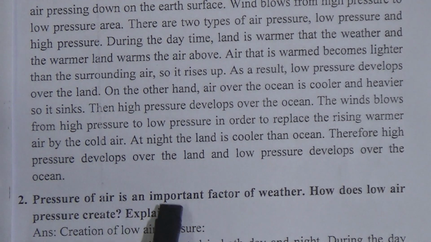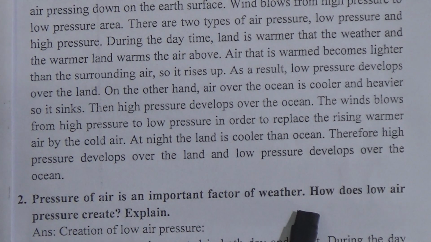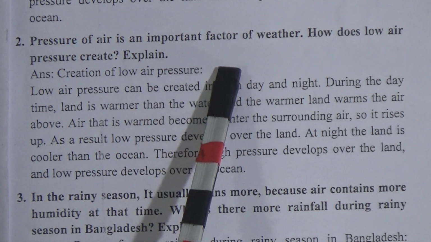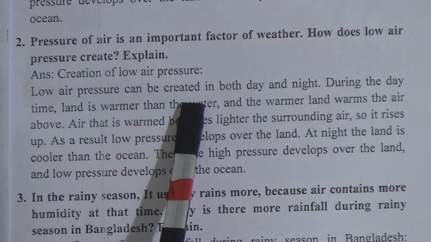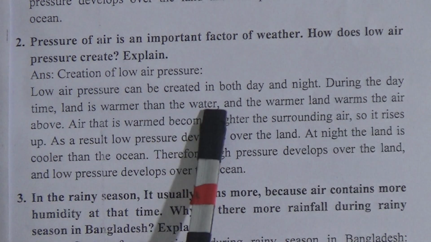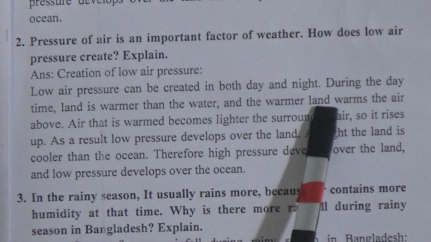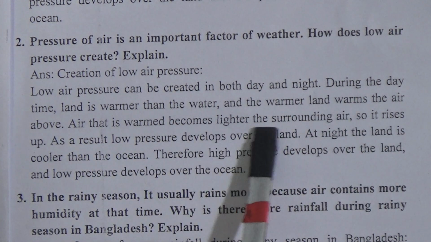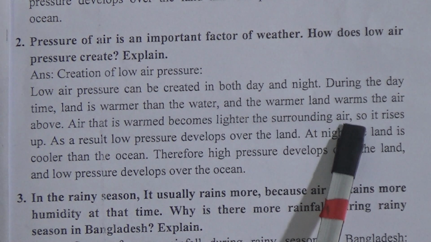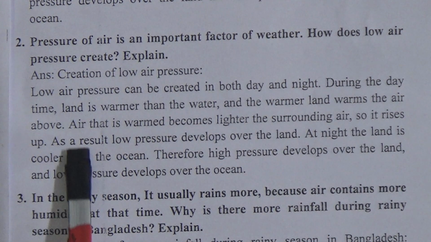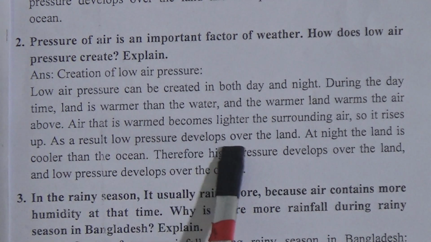Pressure of air is an important factor of weather. How does low pressure create? Explain. Now come to the answer. Creation of low air pressure. Low air pressure can be created in both day and night. During the daytime, land is warmer than water and the warmer land warms the air above. Air that is warm becomes lighter than the surrounding air, so it rises up, and as a result low pressure develops over the land.